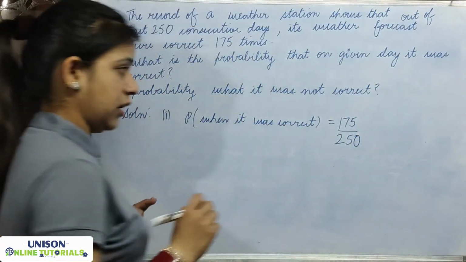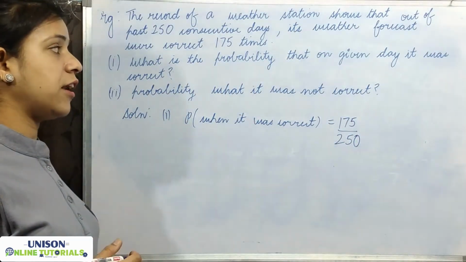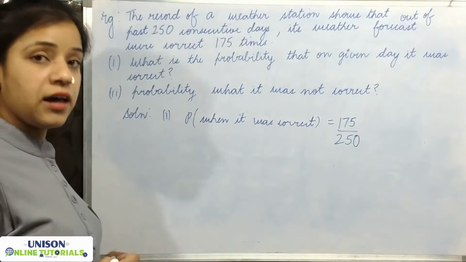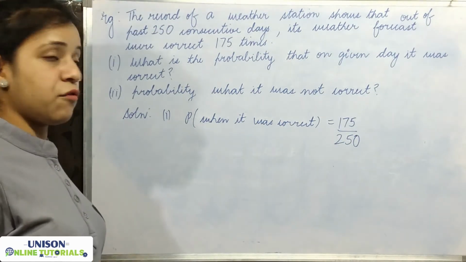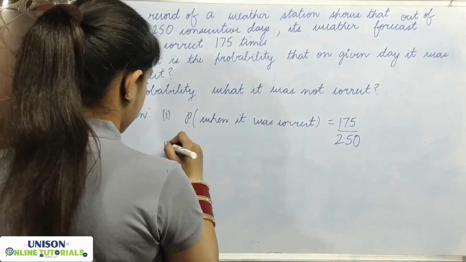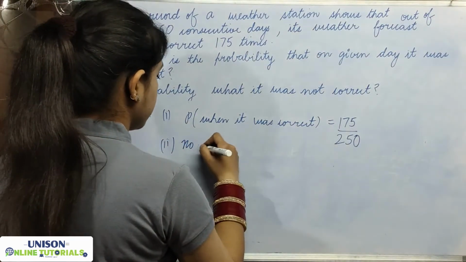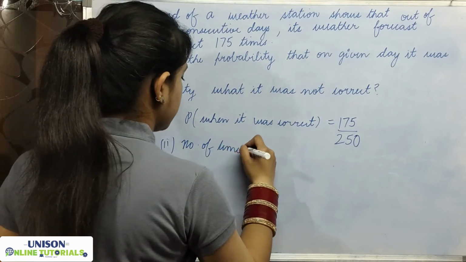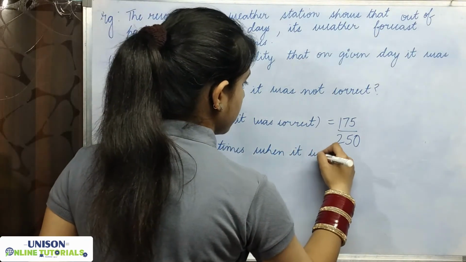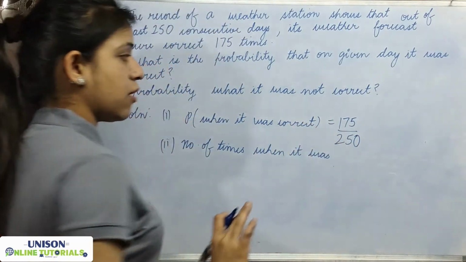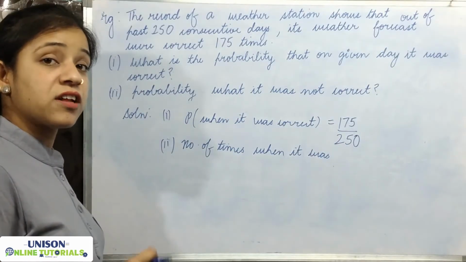So 175 by 250. Done. Second part: we have to find the probability when it was incorrect. First we find the number of times it was incorrect, which will be 250 minus 175, because 175 times it was correct.